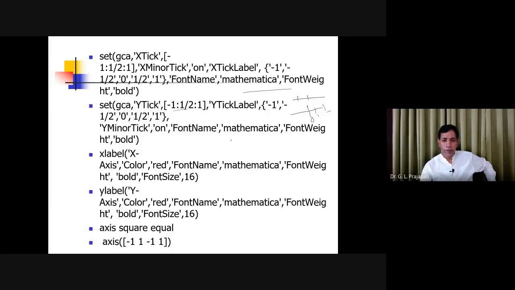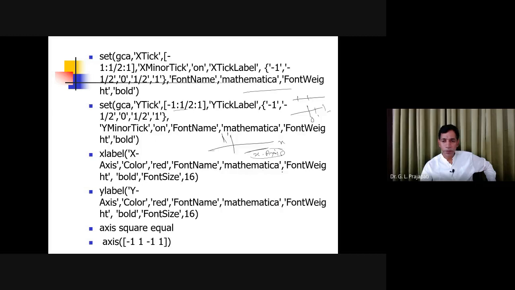Then you have the x-axis. This is the x-axis and this is the y-axis. For the x label, you can give the name of this x label, and then the y label. So for the x label you are going to give x-axis, and the color will be red.